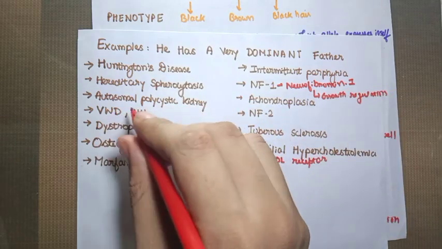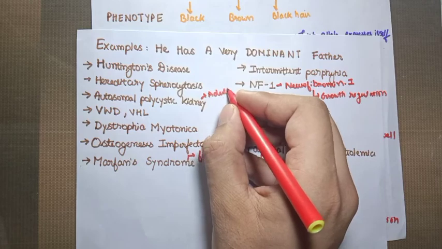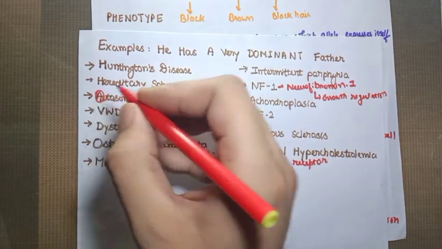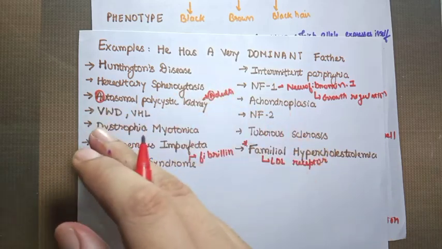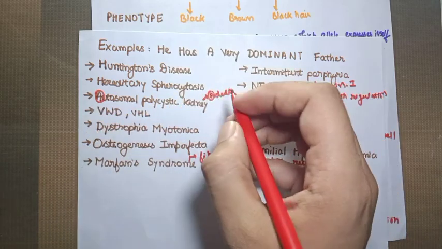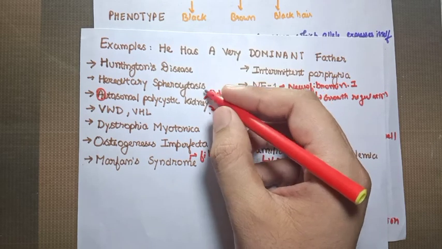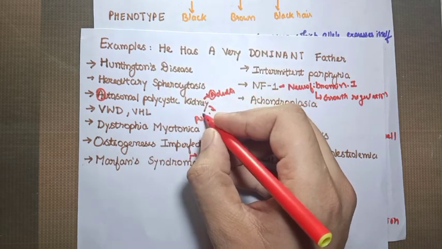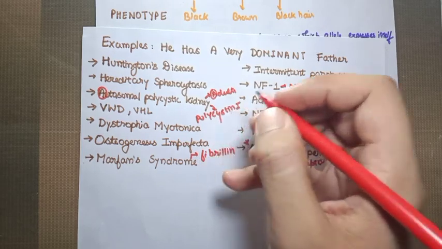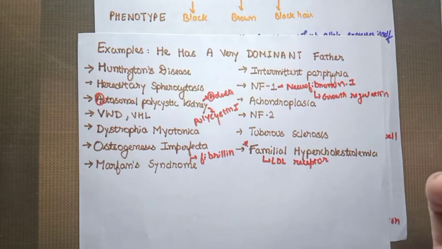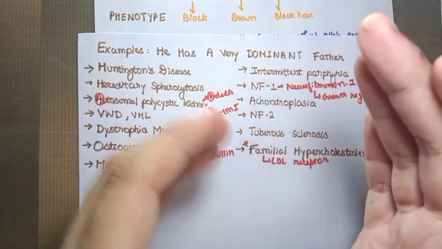Then autosomal polycystic kidney disease usually affects adults. So A for autosomal dominant and A for adults. The adult autosomal polycystic kidney is due to which protein? As the name suggests, polycystin 1. So these are some of the diseases given in Robbins. We're looking at the table last, and we'll discuss some of the separate diseases in detail as per Robbins.